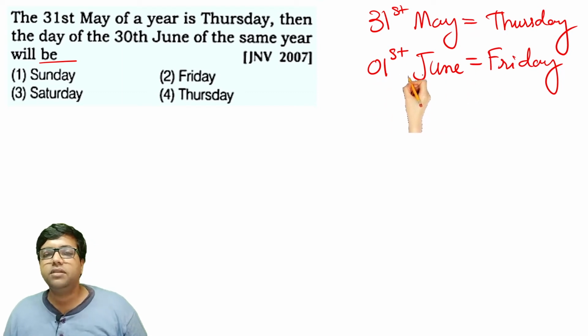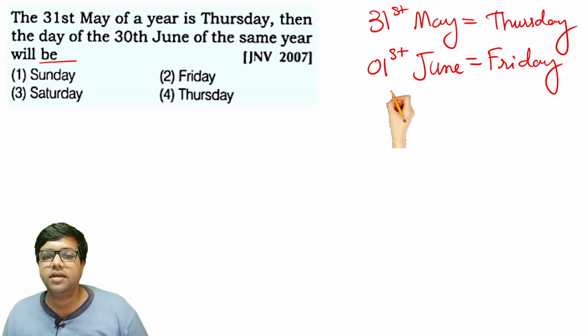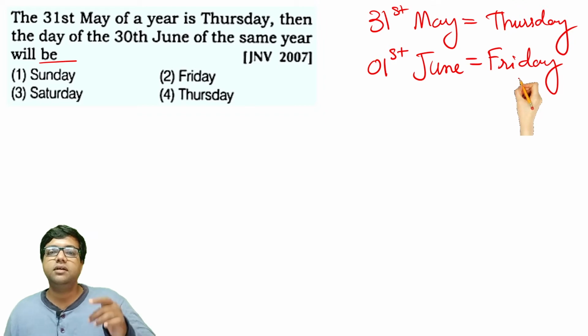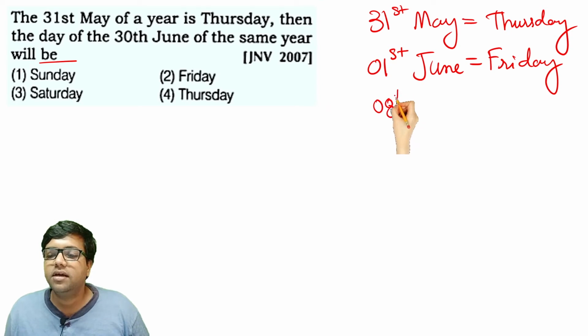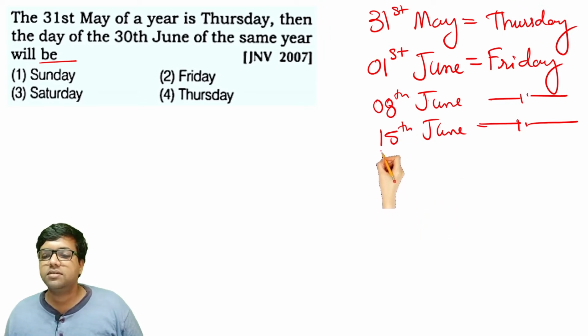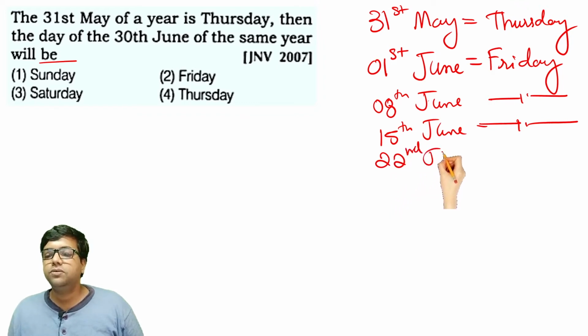So we are already in the month of June now. Every seventh day will be the same day itself. The iteration happens every seventh day. So 1 plus 7 is 8. 8th of June will be a Friday. 8 plus 7 is 15th of June, will be a Friday. 15 plus 7, 22nd of June will also be a Friday.